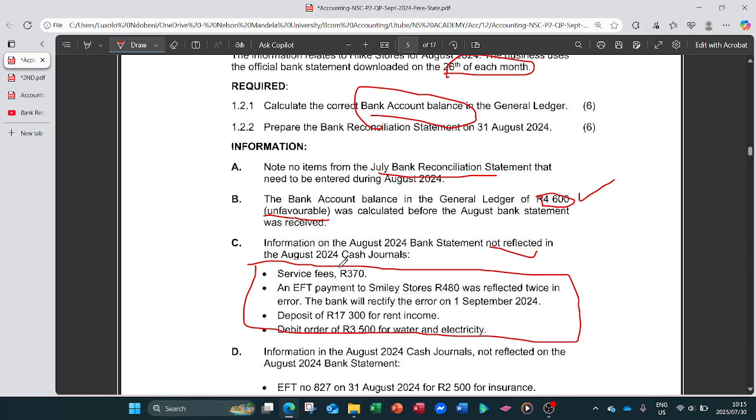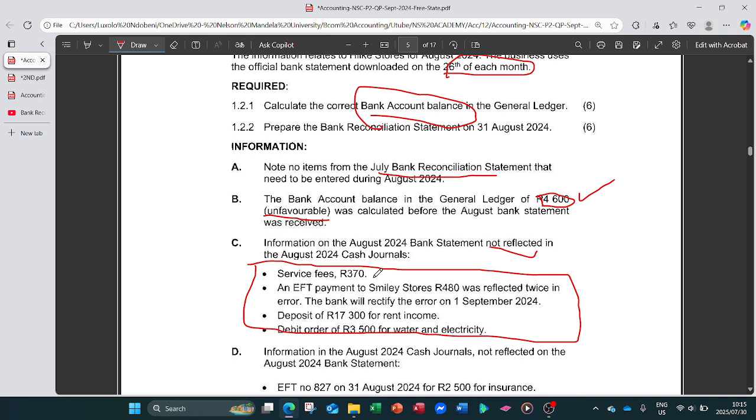So let's just quickly do that. The service fees of 370 appeared on the bank statement but not on the cash channel. For information that appeared on the bank statement and is correct, we record it in our cash channels. If those records are incorrect, we record them in the bank reconciliation statement.